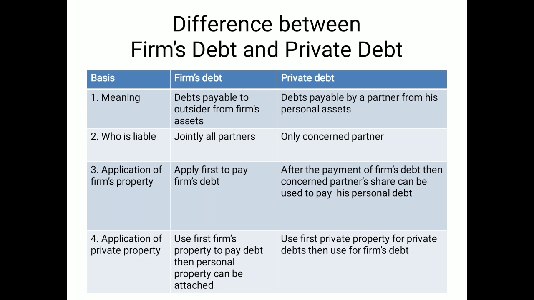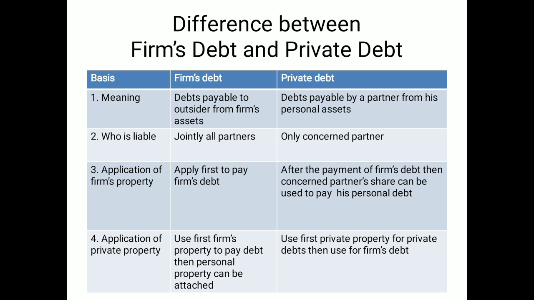Firm's debt means the loan taken by the firm, and the private debt means the loans taken by individual partners. The first basis: the firm's debt means the loan payable to outsiders by the firm, and it can be covered from the firm's assets. But the private debt means the debts payable by individual partners and can be covered from his personal assets. Then who is liable? Jointly all the partners are liable to pay the firm's debt, but for the private debt, only the concerned partner is liable to pay the debt.